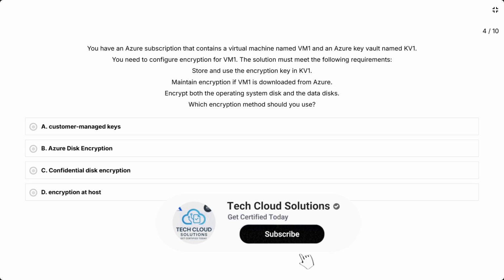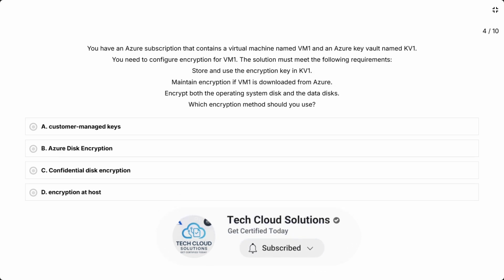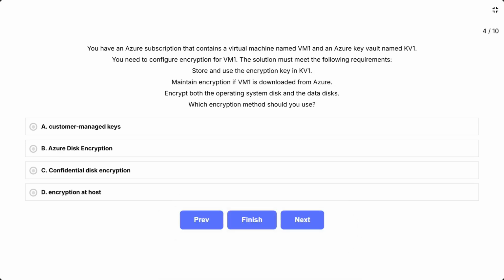Question 4. You have an Azure subscription that contains a virtual machine named VM1 and an Azure Key Vault named KV1. You need to configure encryption for VM1. The solution must meet the following requirements: store and use the encryption key in KV1, maintain encryption if VM1 is downloaded from Azure, and encrypt both the operating system disk and the data disks. Which encryption method should you use?